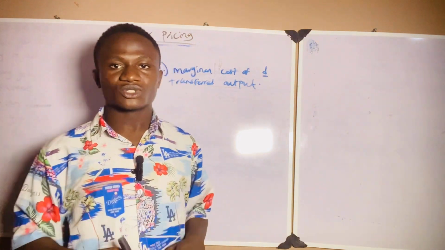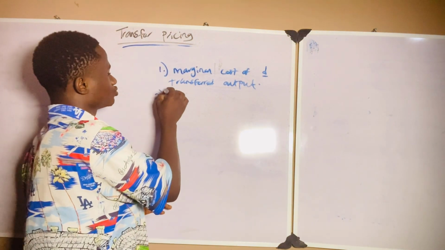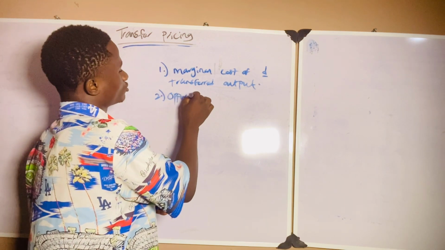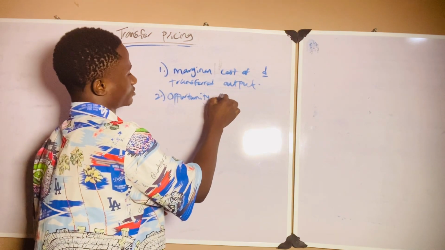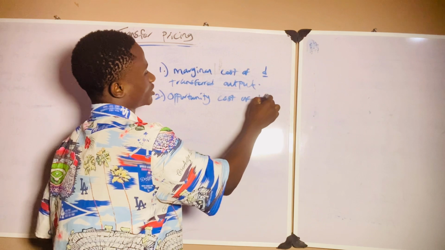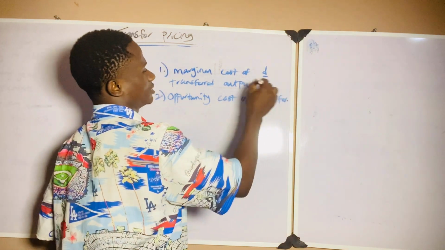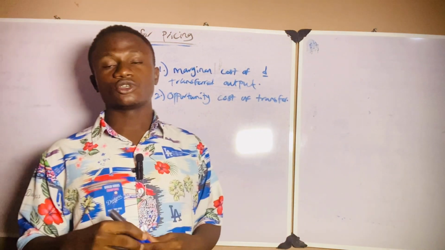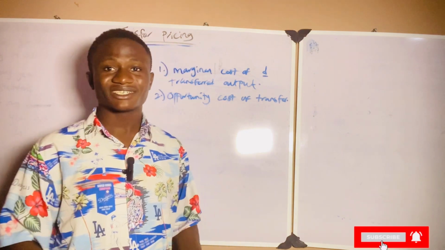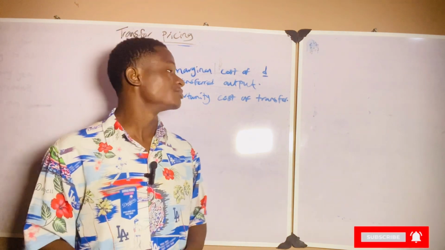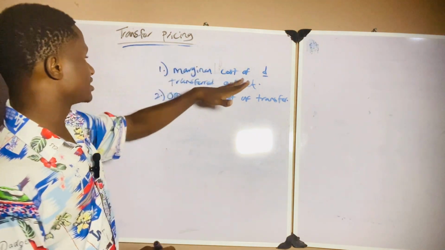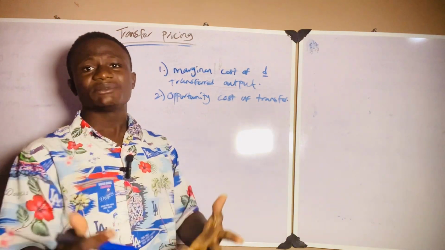And another thing we consider is the opportunity cost of transfer. Now, I'm going to break this down so you don't have any problem. I'm going to explain it. After this video, you will understand it for sure. Now, the first thing we need to consider is the marginal cost of the transferred output. What do I mean by the marginal cost?